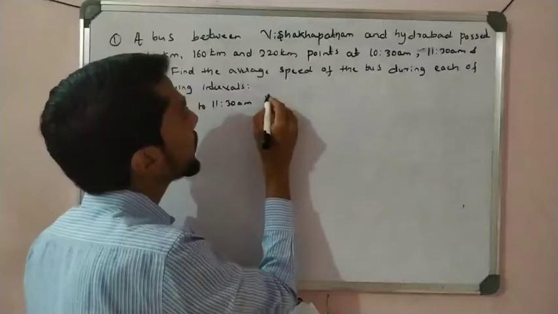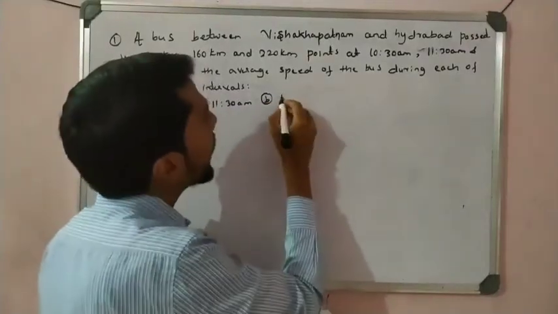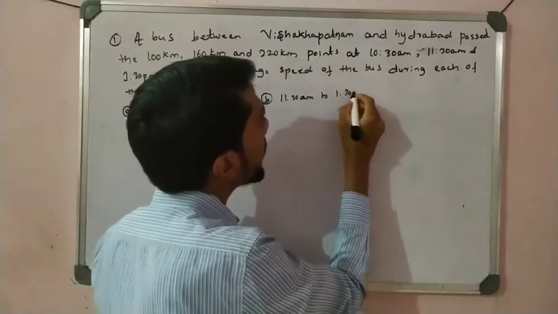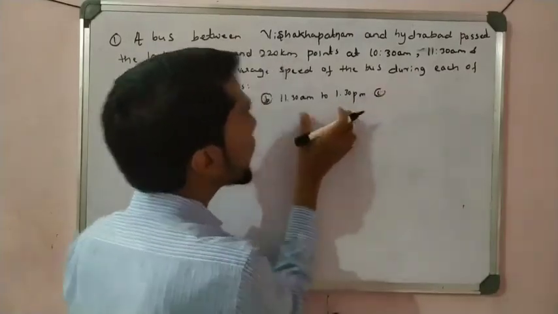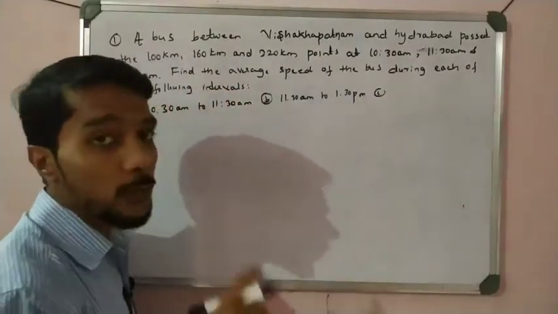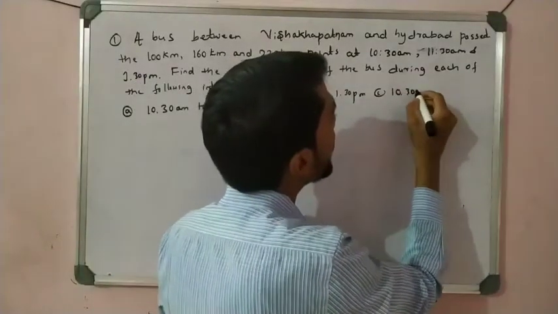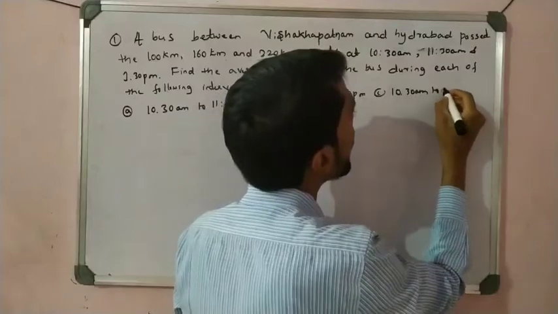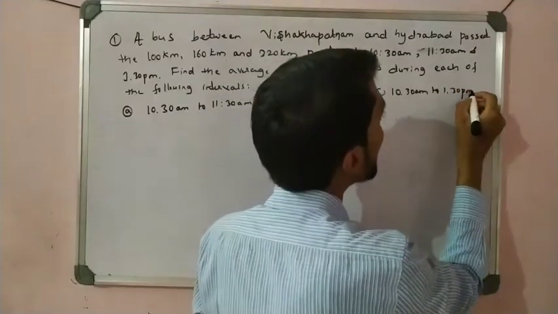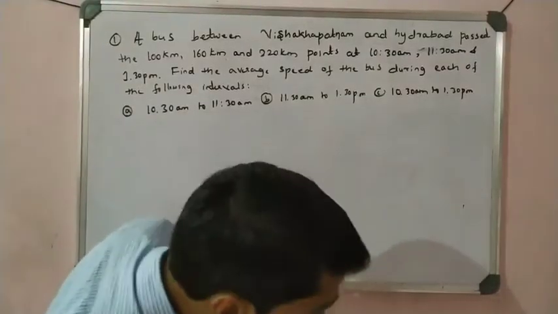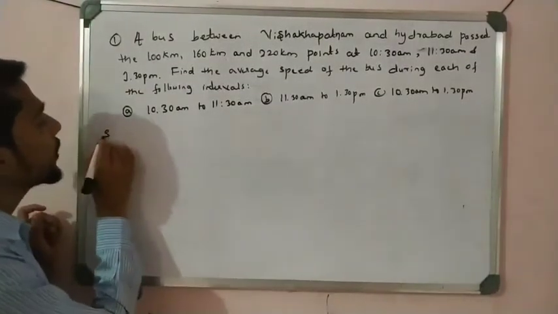And the second one is 11:30 a.m. to 1:30 p.m. Between this interval we have to find the average speed of the bus. And the third one, the last one, is 10:30 a.m. to 1:30 p.m., that is the whole journey. In the whole journey, what is the average speed of the bus? Very important question. One by one we'll solve it.